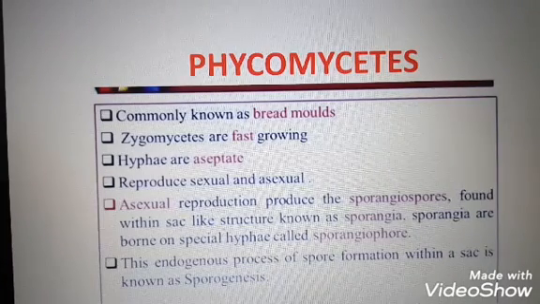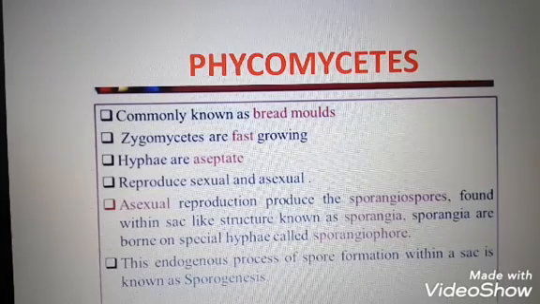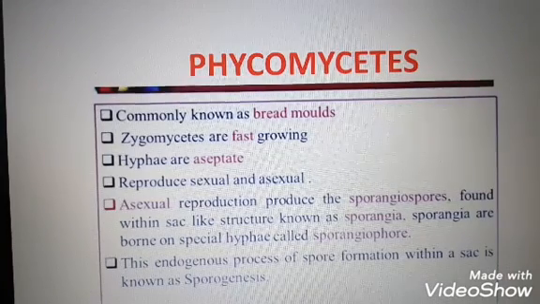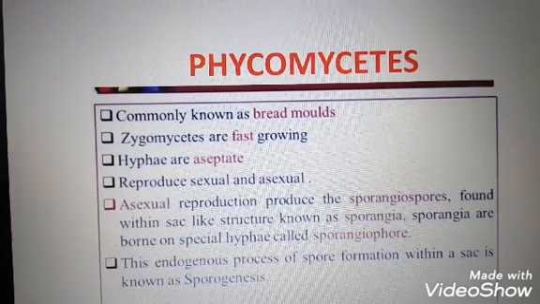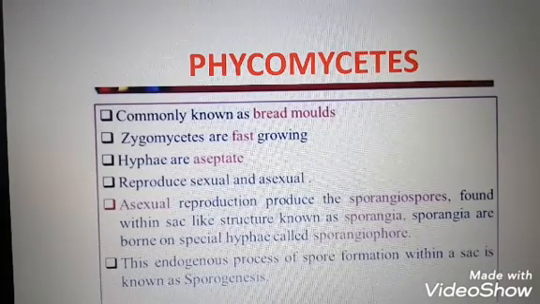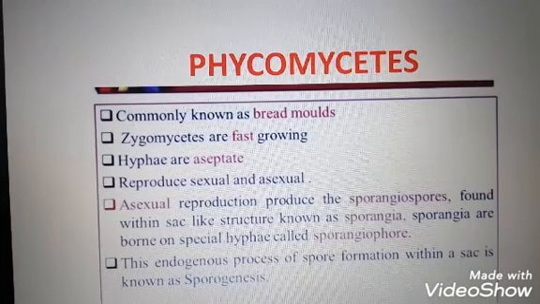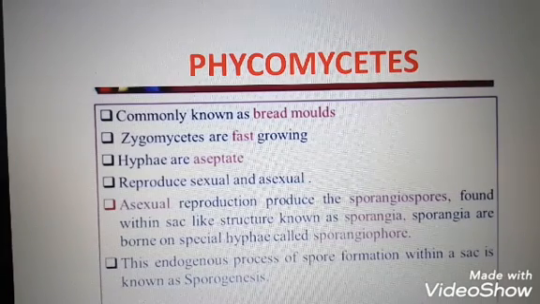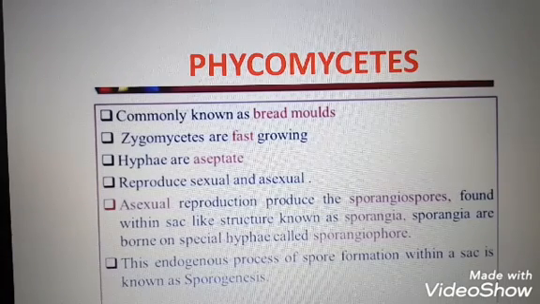In case of sexual reproduction, two gametes are fused and result in the product known as zygospore. The gametes are either isogamous, that means morphologically similar, or anisogamous or oogamous, that means morphologically dissimilar. An example for this group is Rhizopus. Rhizopus means bread mold, so this group is also known as bread mold.